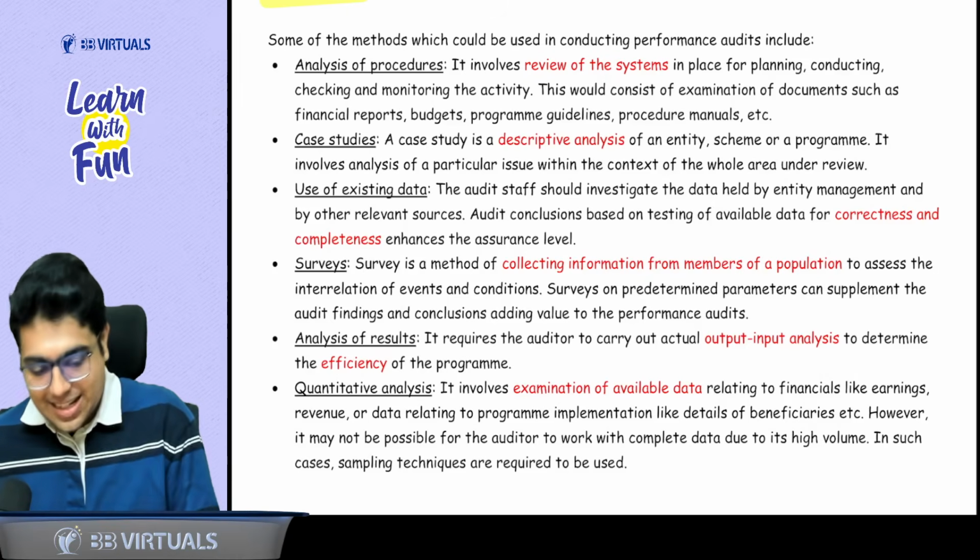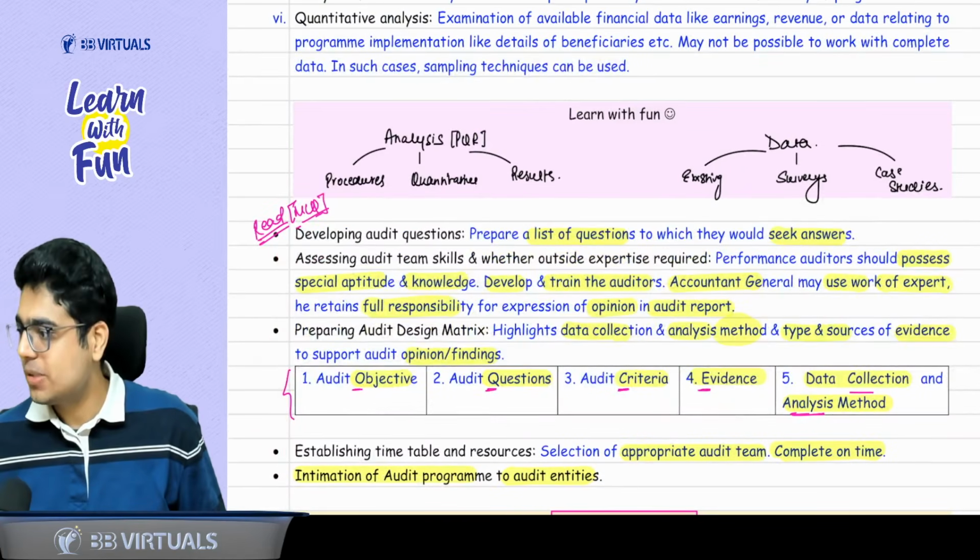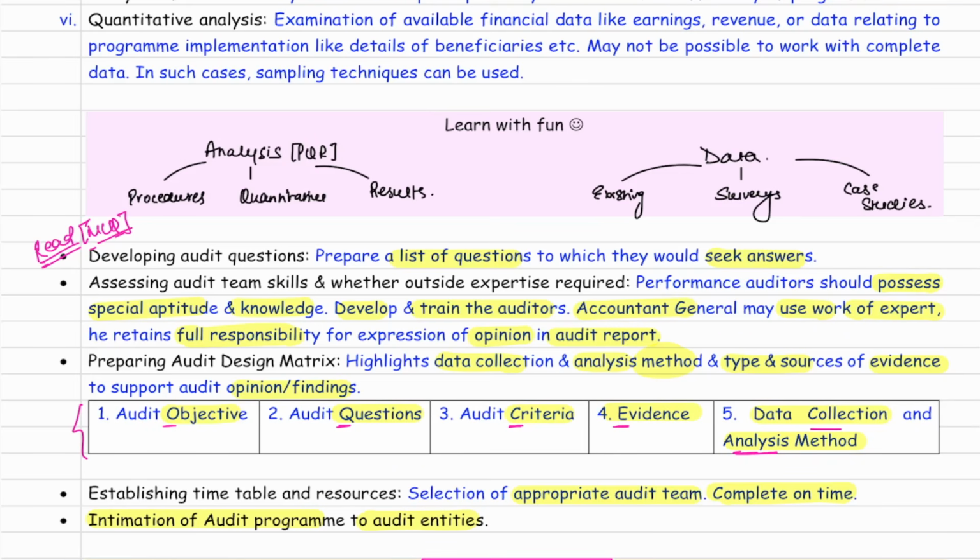Yes, sir. Now, sir, after this, we have some theoretical topics. These topics you just need to read from MCQ point of view. First point says developing the audit questions. You should prepare a list of questions for which you should ask the answers from the management. Then assess your audit team skills. And if the skills are less, see whether you need some outside expertise. So performance auditor should have proper aptitude, knowledge. For this, you can also train the auditor.